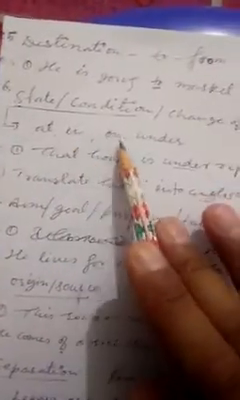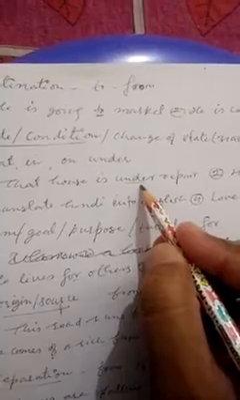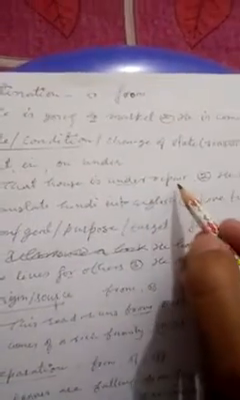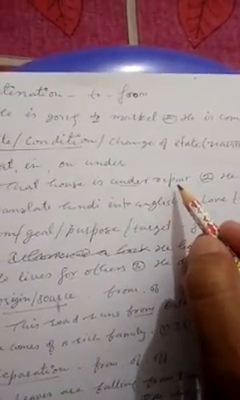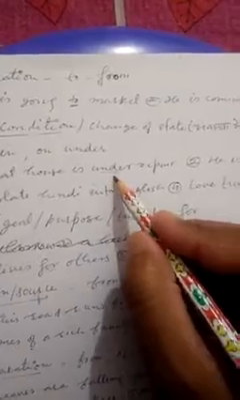State, condition, change of state. For that purpose, into, to, at, in, on, under prepositions are used. Like, that house is under repair. So under is the preposition, and we come to know about the state of the house, isn't it? He is at work. What state is he in? He is at work.